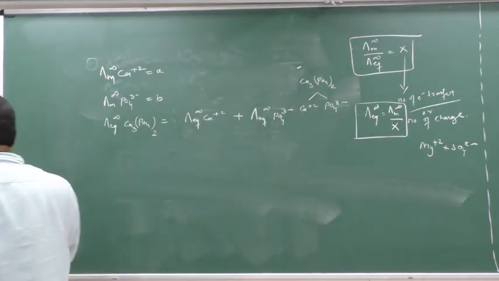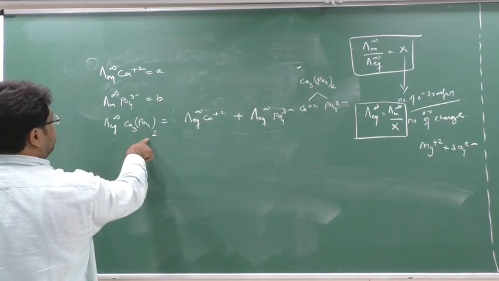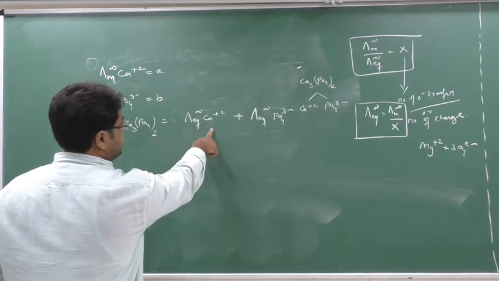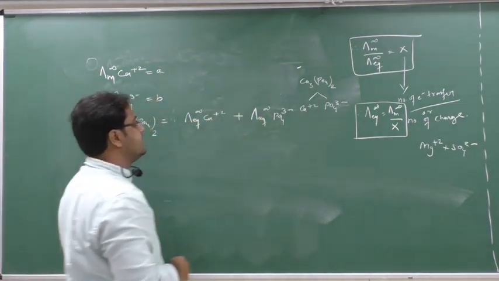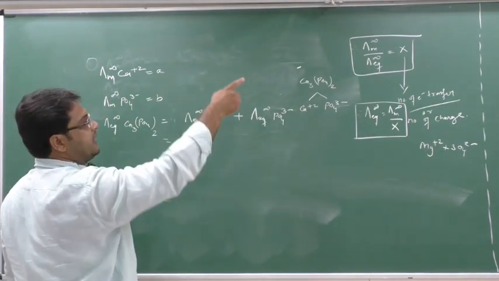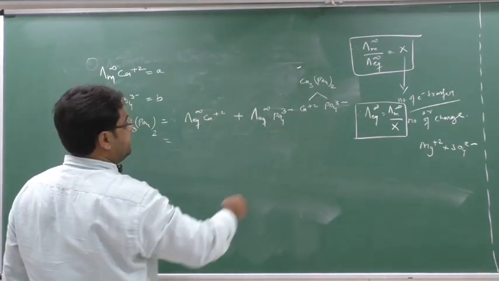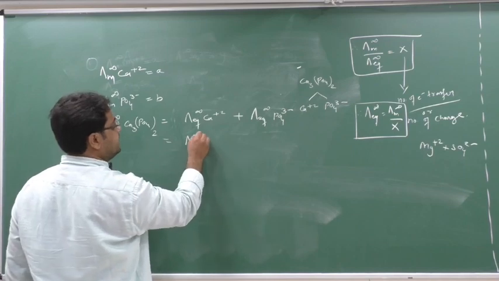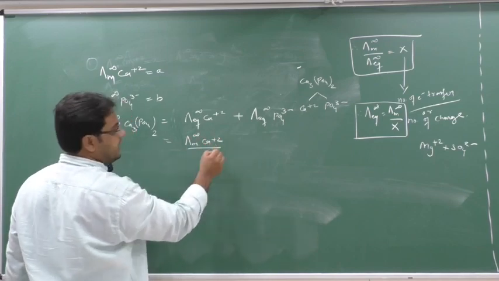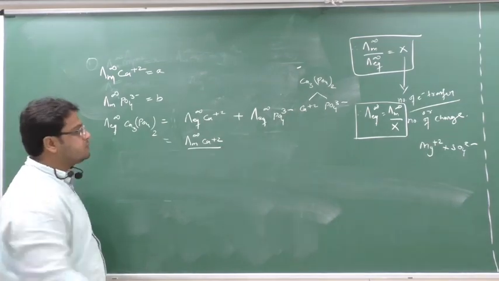So now see here. Lambda eq of Ca3(PO4)2 equals lambda eq infinity Ca 2+ and lambda eq infinity PO4 3-. Now what can be the formula in terms of lambda m? So lambda eq equals lambda m infinity of Ca 2+ divided by x. X is nothing but the number of charge. What is the charge here? 2.